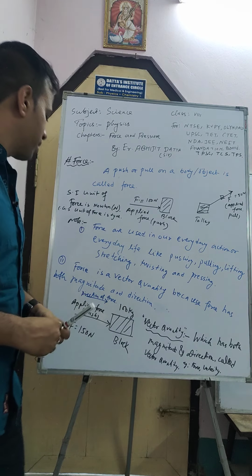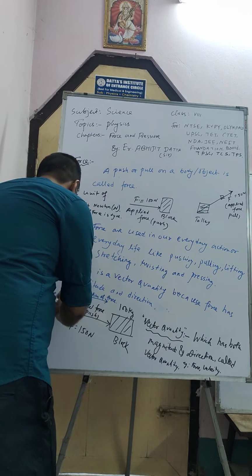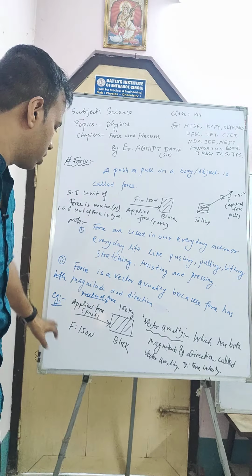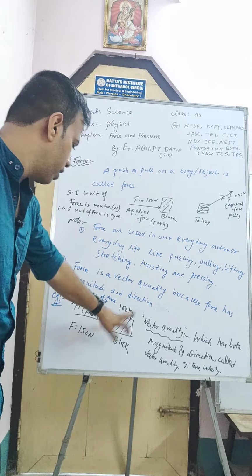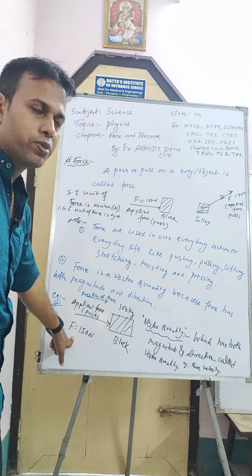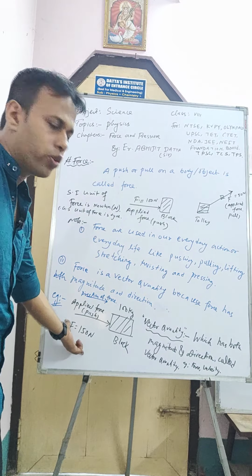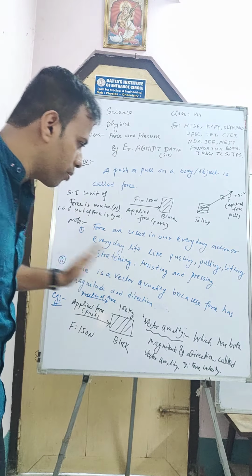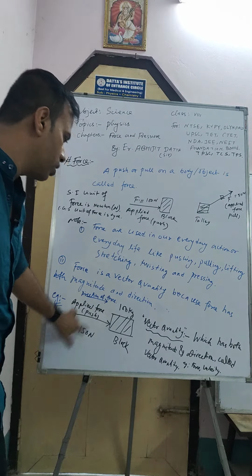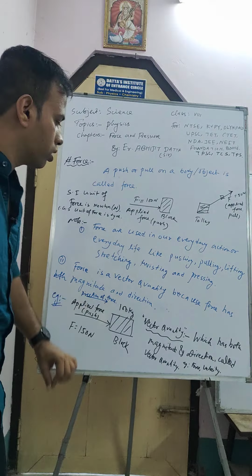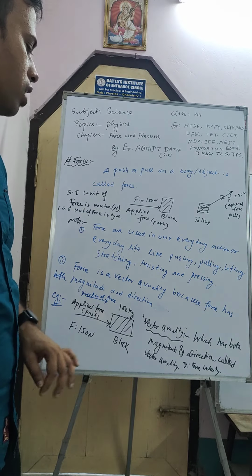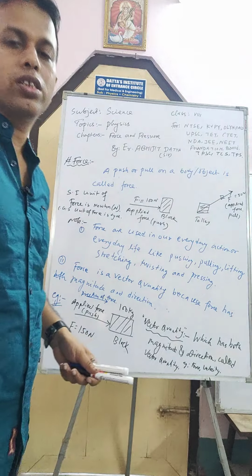Next, I am giving one example of how force has both direction and magnitude. This is one block, and I am applying force here, that is pushing with 150 Newton. This is the magnitude of the force, and in that direction I am applying force. This is the direction of the force. So force has both magnitude and direction, that's why it is called a vector quantity. Which has both magnitude and direction is called a vector quantity. Example: force and velocity.